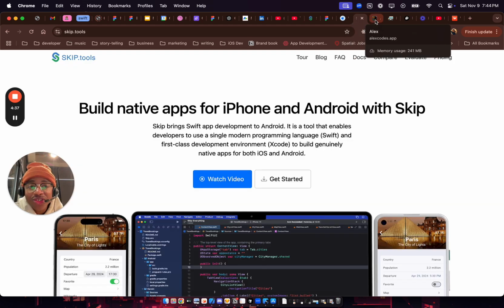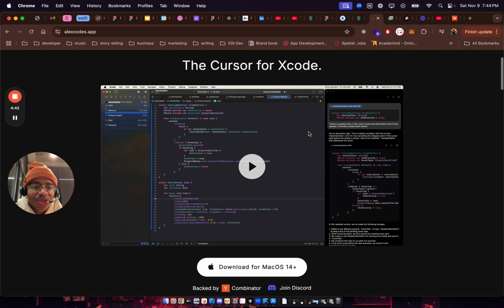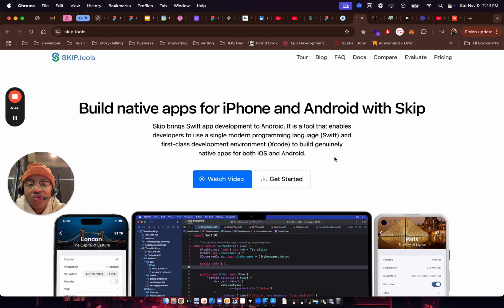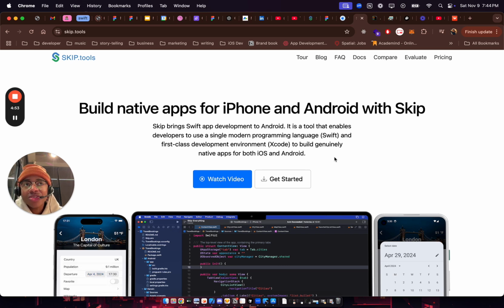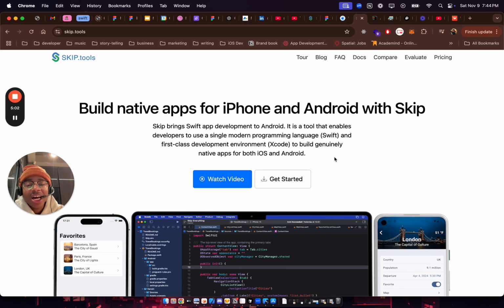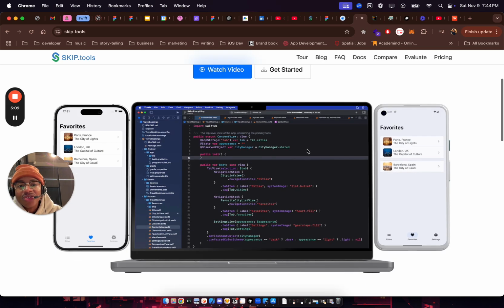Haven't played around with these two yet, but I tried Cursor, but there was something weird going on. It was my fault, but I have it downloaded. I'm gonna try it. And this thing is cool. However, they recommend you start from the beginning, because you can turn an existing iOS app into an Android app with Skip, but they mentioned how it's going to be really frustrating. A lot of bug tracking, a lot of hitting Xcode and then going line by line and stuff like that. Yeah. So they recommend just starting from scratch.